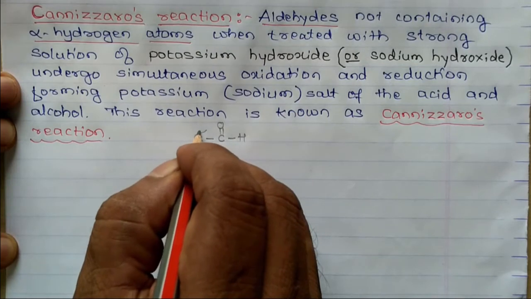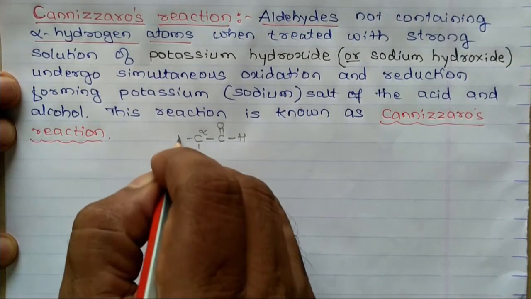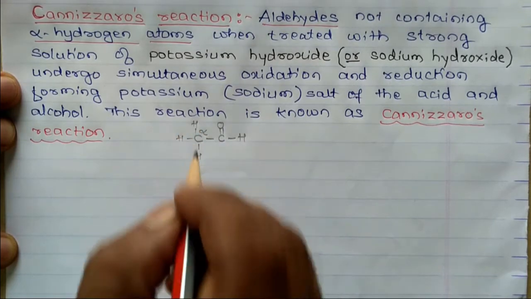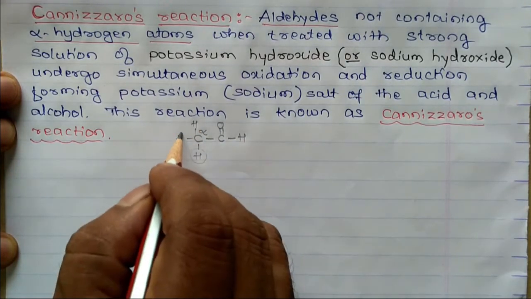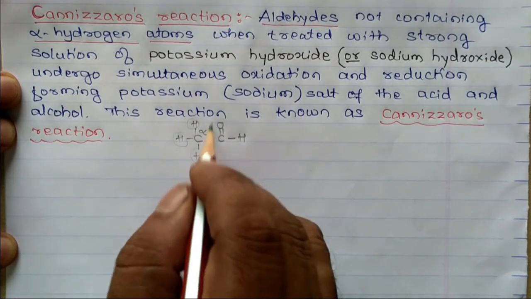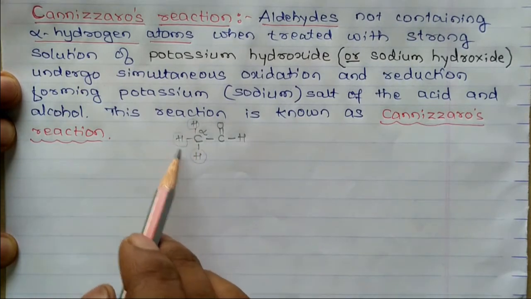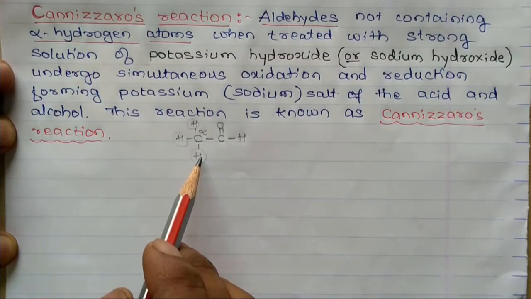This carbon atom is called the alpha carbon atom, and the hydrogen atoms attached to it are called alpha hydrogen atoms. If hydrogen atoms are present here, then these are called alpha hydrogen atoms.